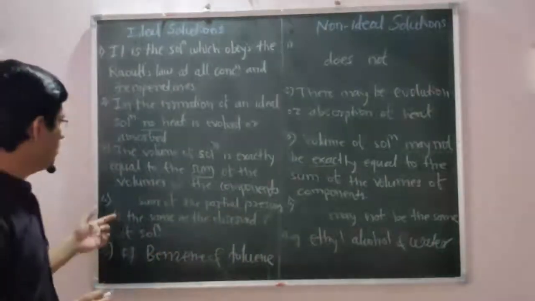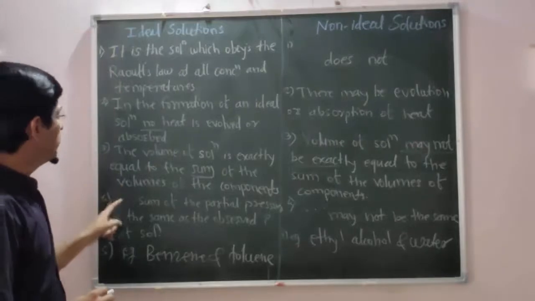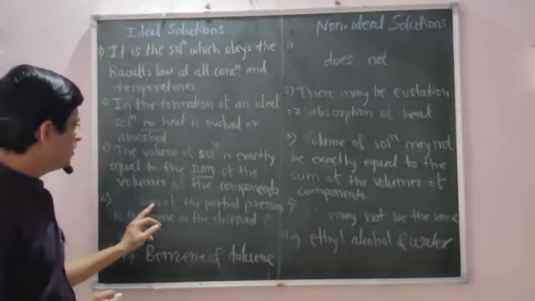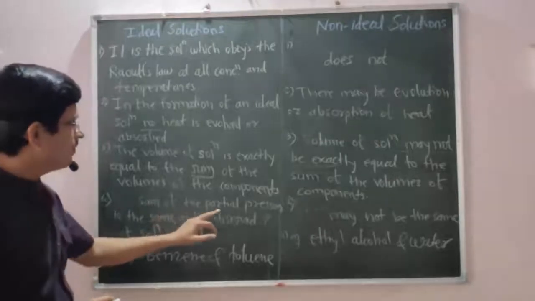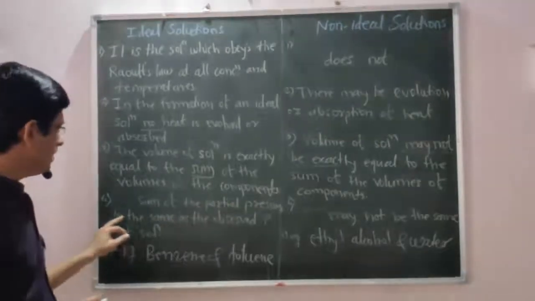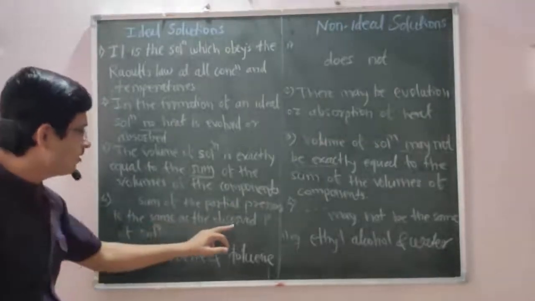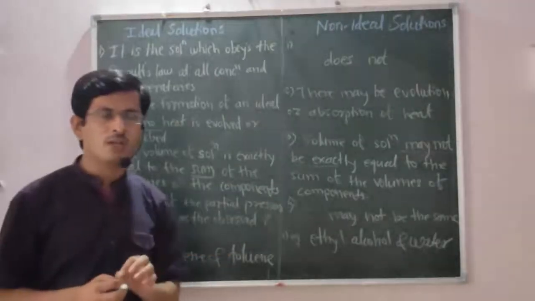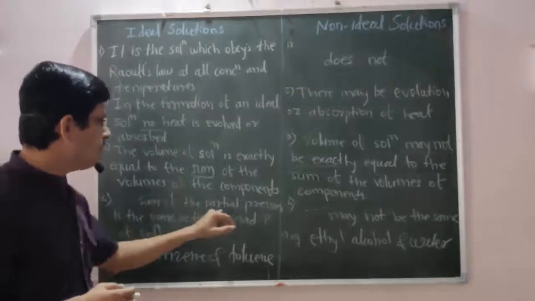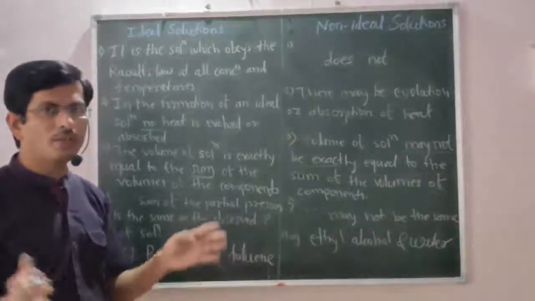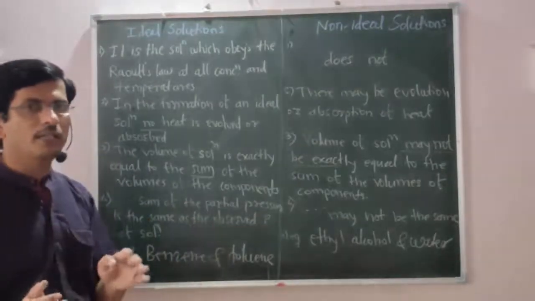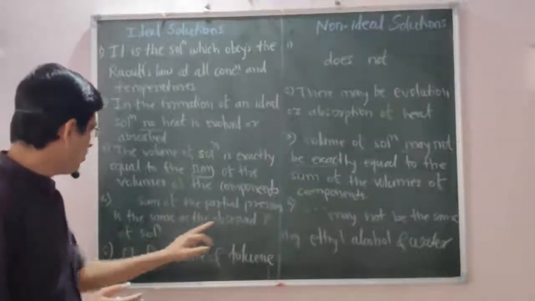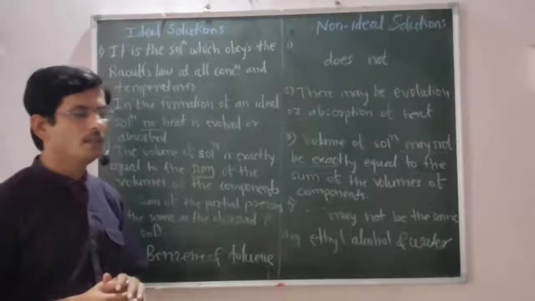Fourth point of distinction, in case of an ideal solution, the sum of the partial pressures is the same as the observed pressure of the solution. Whatever the partial pressures of the components, their sum is the same as the observed pressure of the solution.